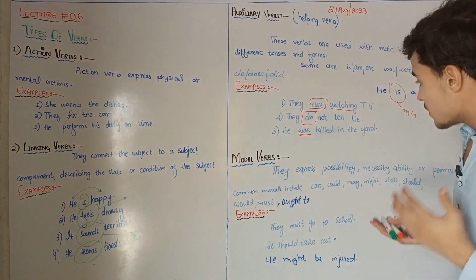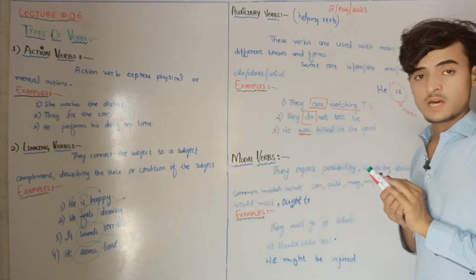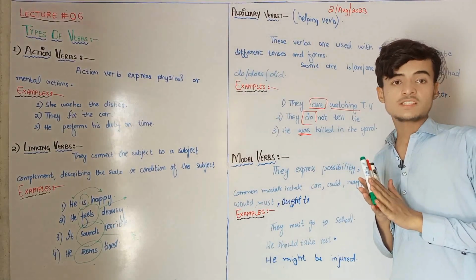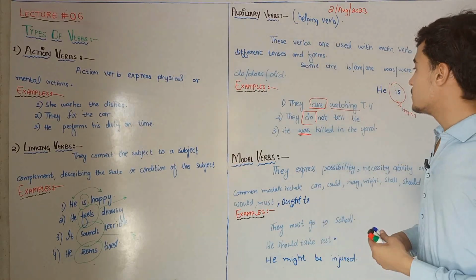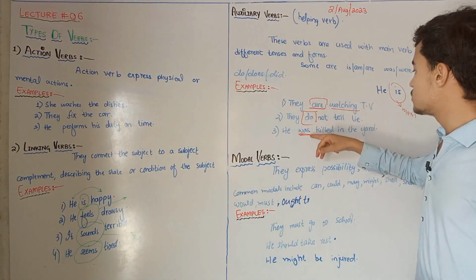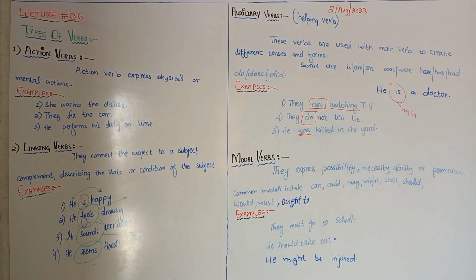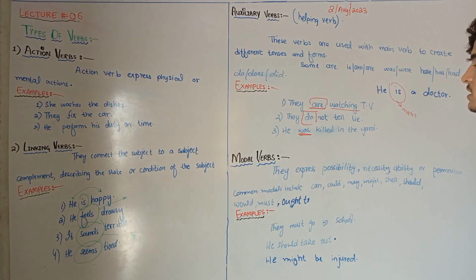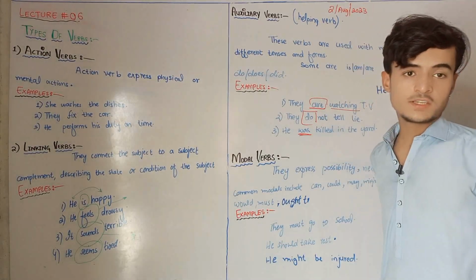Modal verbs are also called auxiliary verbs, and again I'm telling you that, but the function of the modal verb is separate from the helping or auxiliary verb. For example, helping verbs are used to form the sentence, but the function of the modal verb is separate.